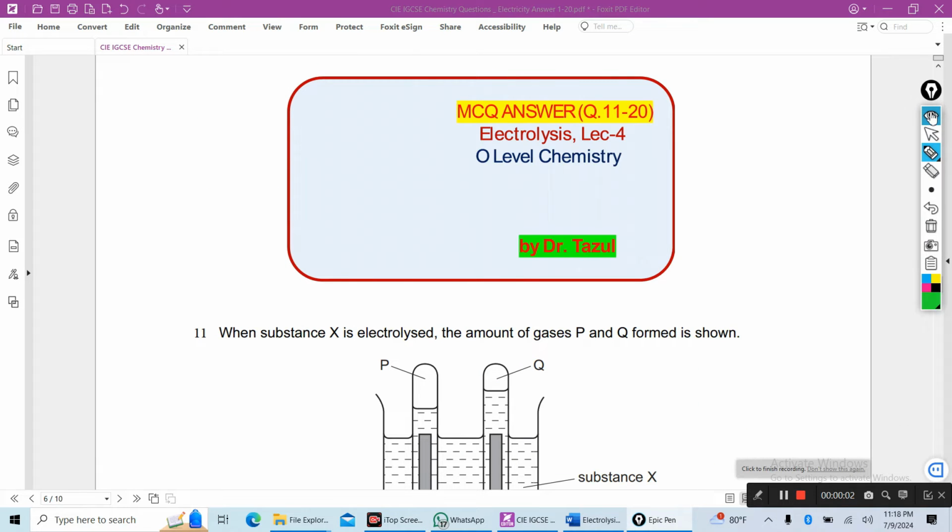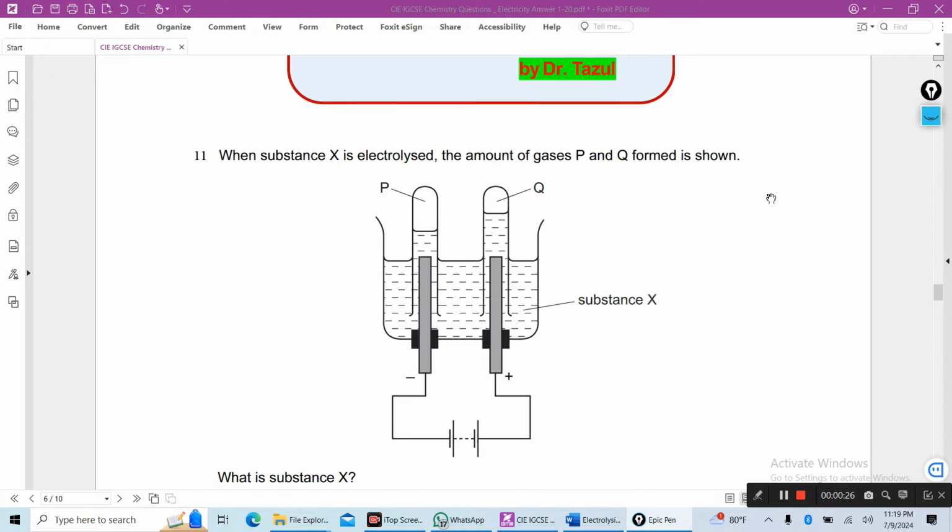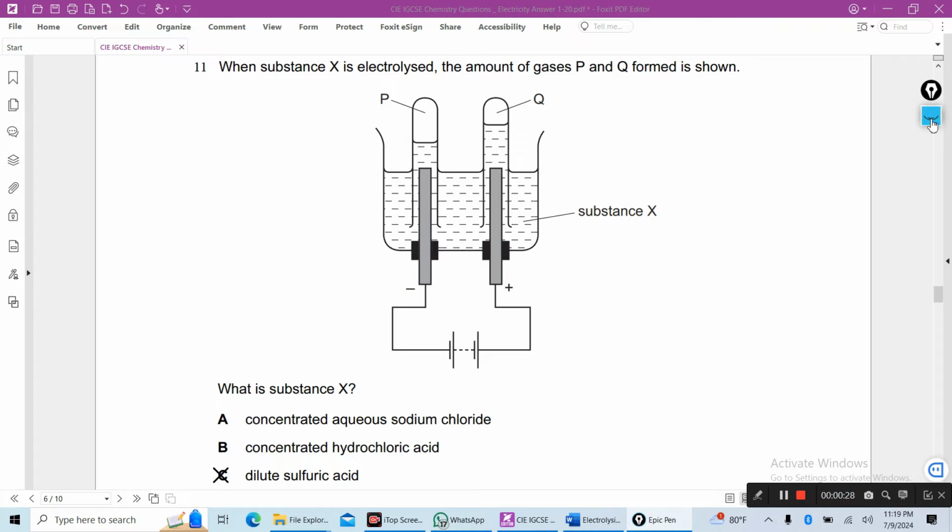Hello students, now I am going to discuss number 11. When substance X is electrolyzed, the amounts of gases P and Q formed are shown. The positive electrode is the anode, the negative electrode is the cathode.